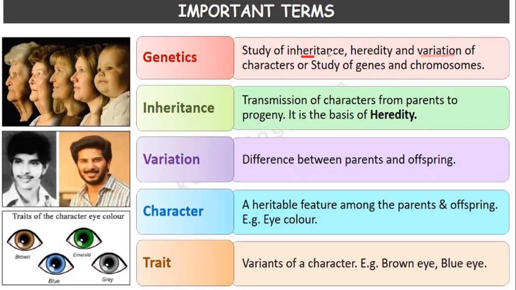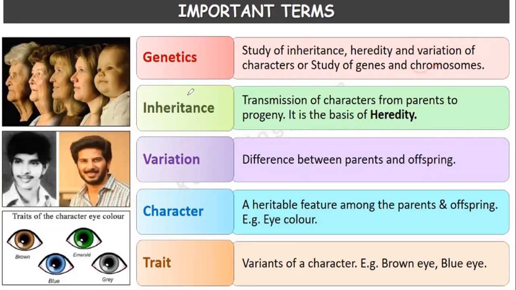There are three words: inheritance, heredity, and variation. It is also the study of genes and chromosomes. So, genetics is the study of inheritance, heredity, variation, character, genes, and chromosomes.